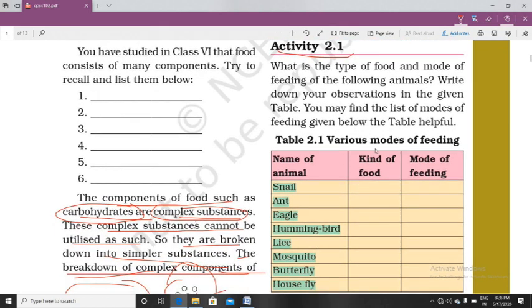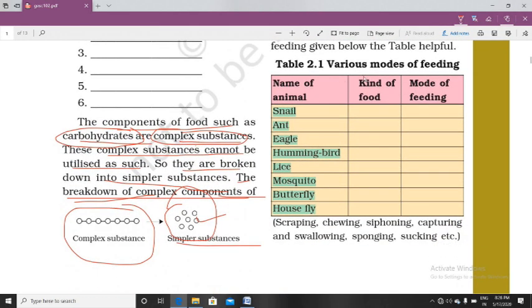What is the activity? Here we have a table and we have to fill this. How will we fill this? Just see what is there. Name various modes of feeding. How are these animals feeding themselves? We have to tell the kind of food, what they are eating, and the mode of feeding, how they are ingesting their food.